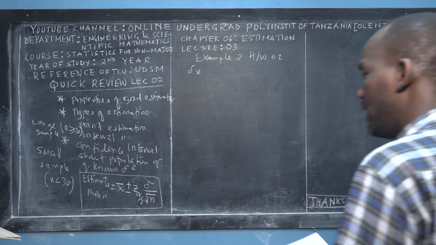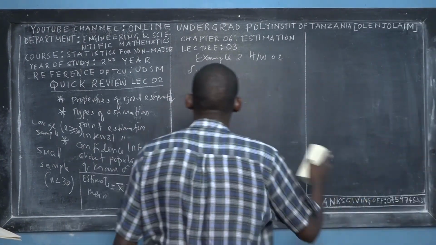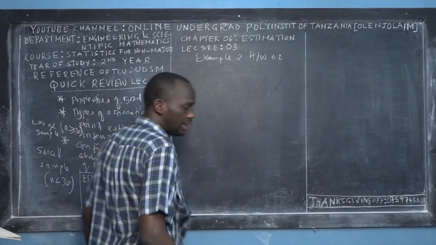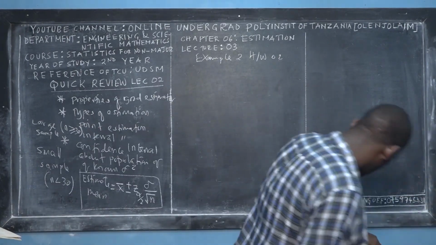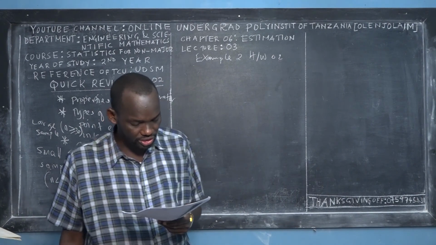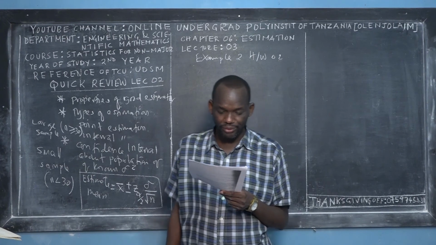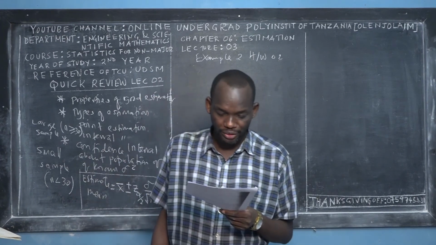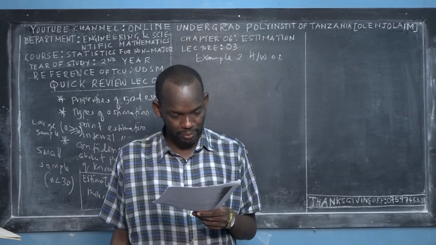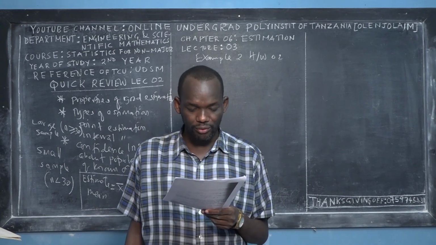Let us do the correction for the homework that I left for you, and let me read the question first. Random variables x and y are normally distributed with standard deviations of 1.2 for population x and 0.9 for population y.